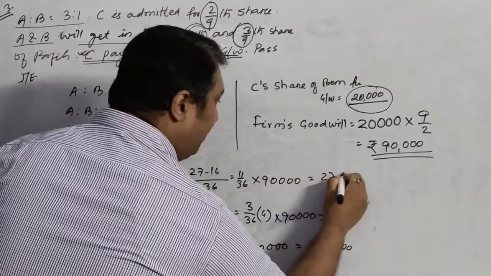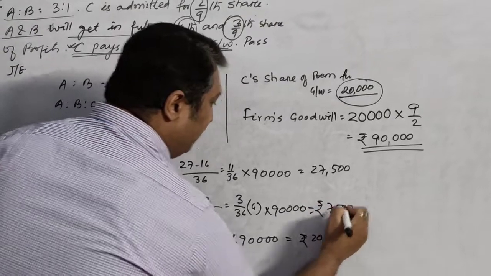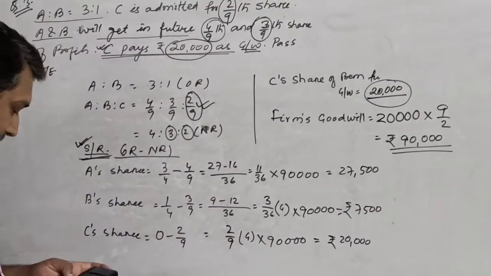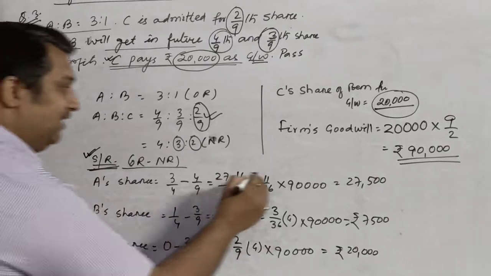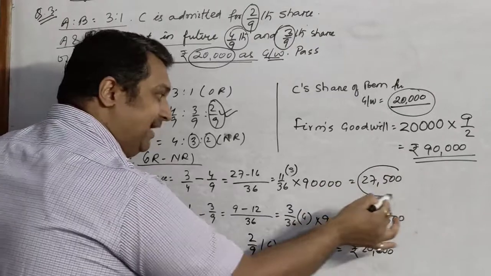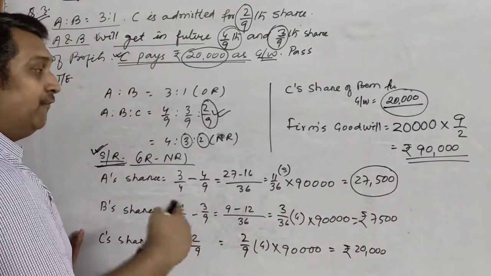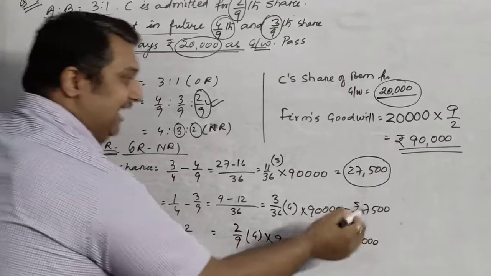So he will get 27,500 and this you will get 7,500. It means out of these three partners, who is sacrificing? There is only one partner who has been sacrificing. So he will get 27,500. From whom? From the new partner as well as the gaining partner.